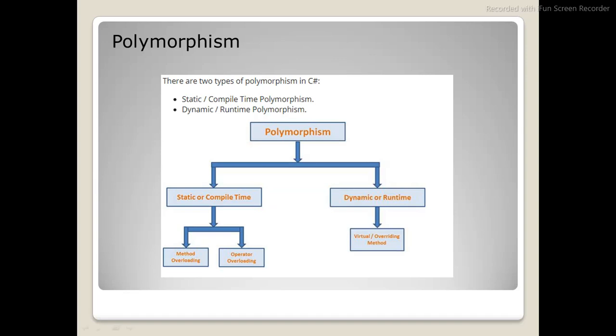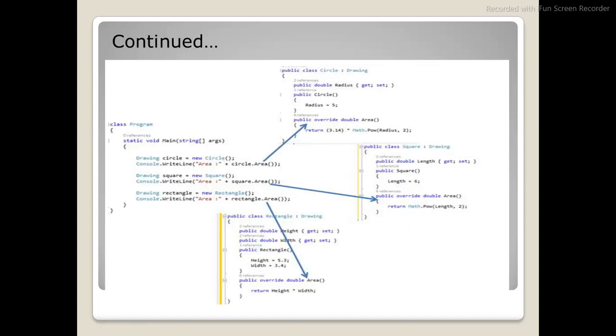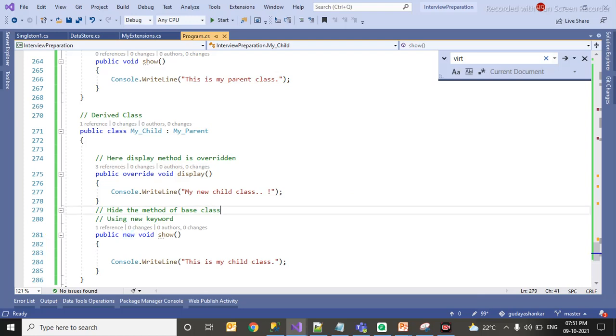So this is how you can explain polymorphism. I have given a simple example here. I have a program, and inside that I have created a main method. I have created three classes here. One is Drawing. That Drawing class will have some methods. Let me explain what my Drawing class has.